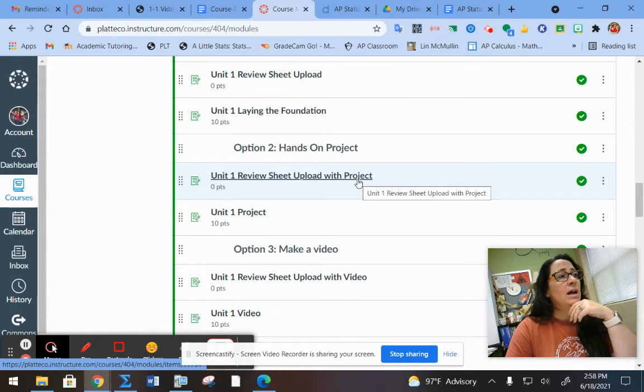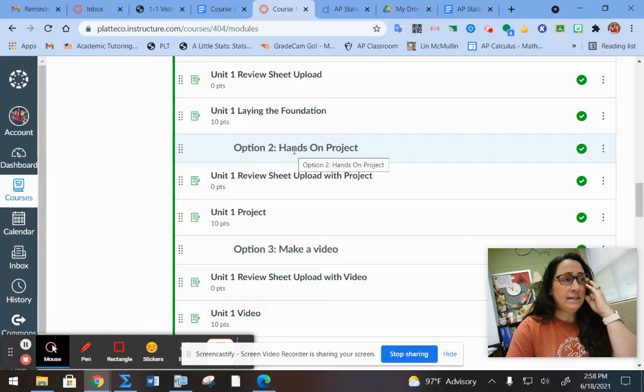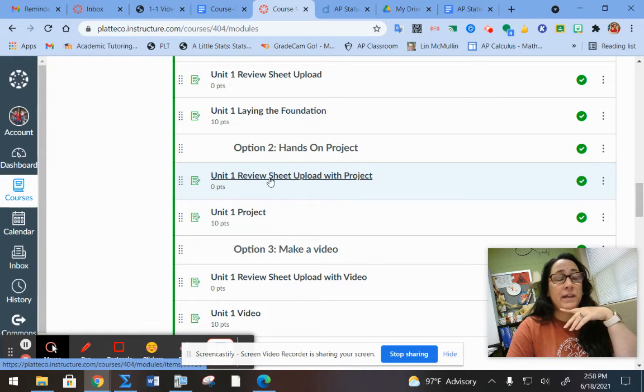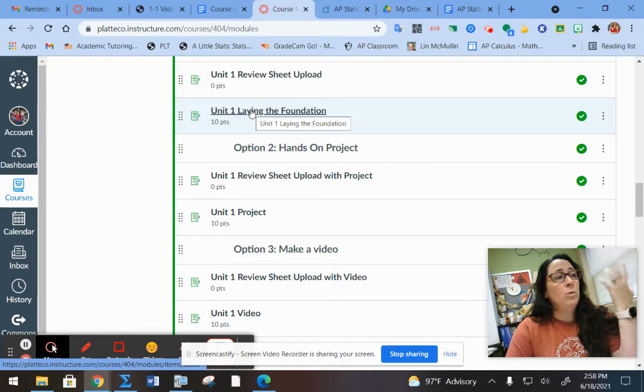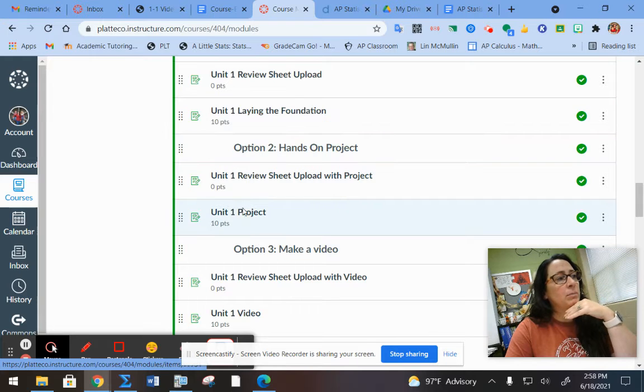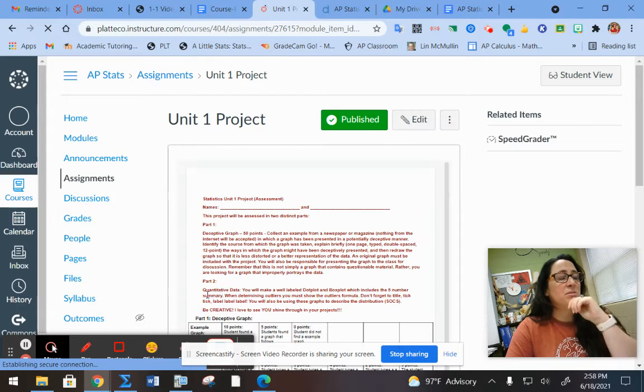So here I created a hands-on project as well that they can do instead of this worksheet. Basically, it's a massive worksheet, but in the project, like I said, I should have had this open because you can see the spinning wheel of death. I just created AP exams this week, and oh my gosh, the spinning wheel of death was crazy.